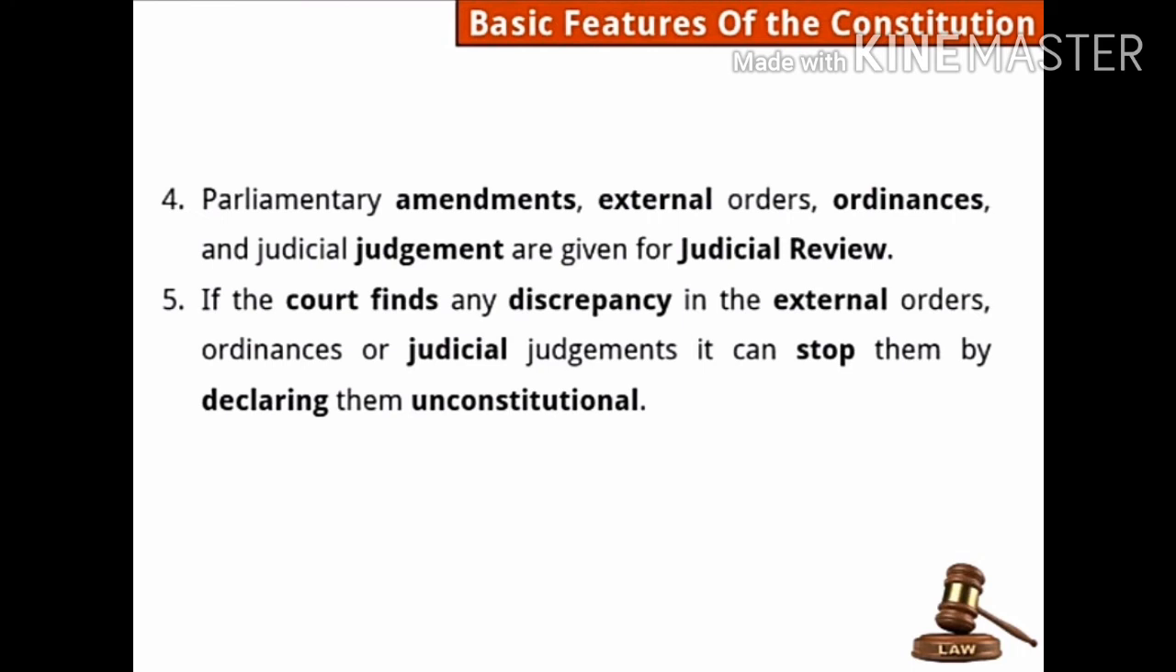If the court finds any discrepancy in the external orders, ordinances or judicial judgments, it can stop them by declaring them unconstitutional. While monitoring them, if the Supreme Court finds that something is wrong, something is against the constitution, something is against the law, then those judgments and orders can be stopped by the judiciary and declared unconstitutional. The judiciary can declare that it is unconstitutional and should be stopped now, and then others have to follow it.